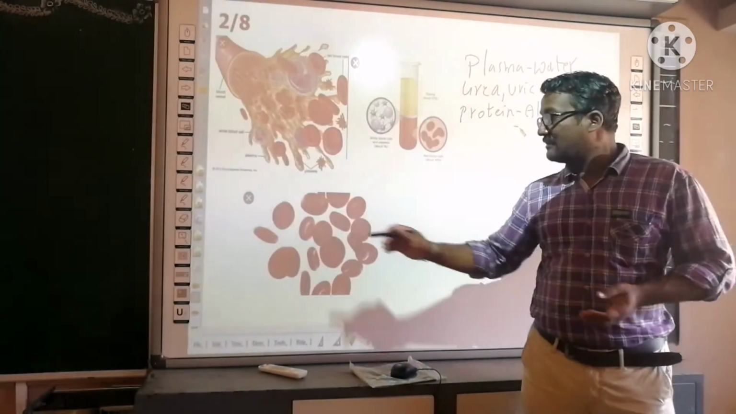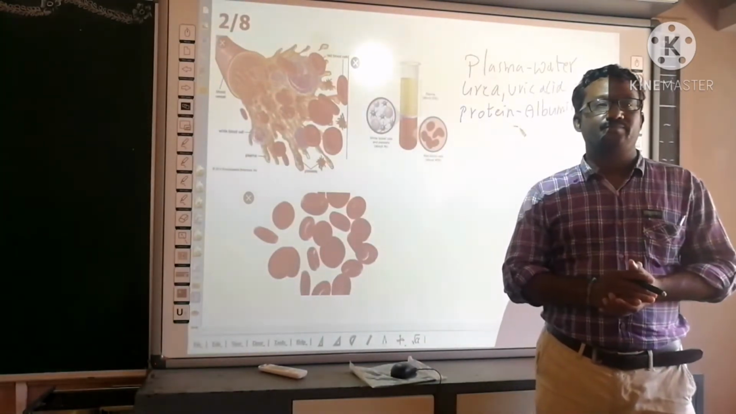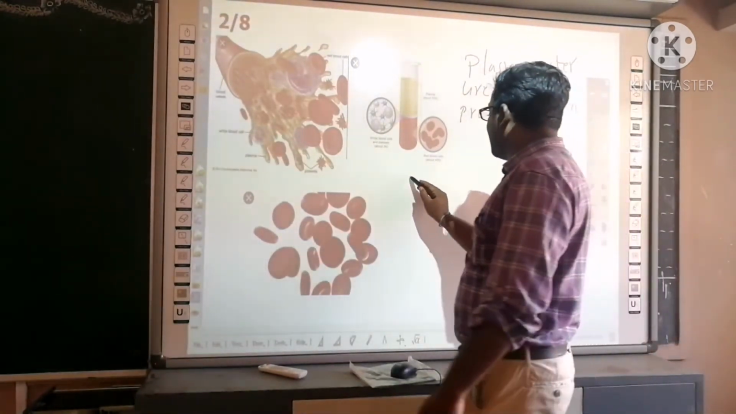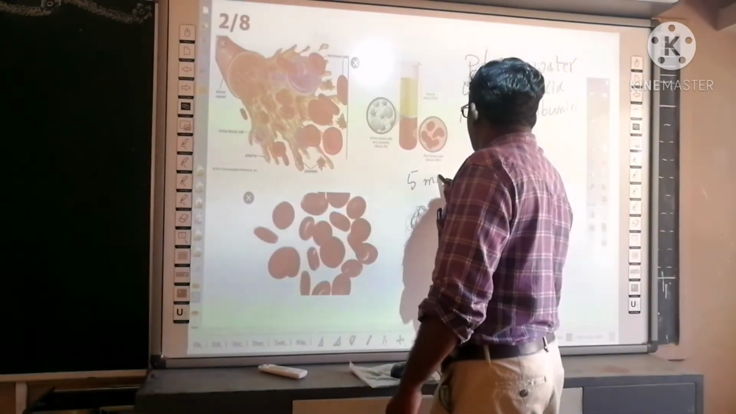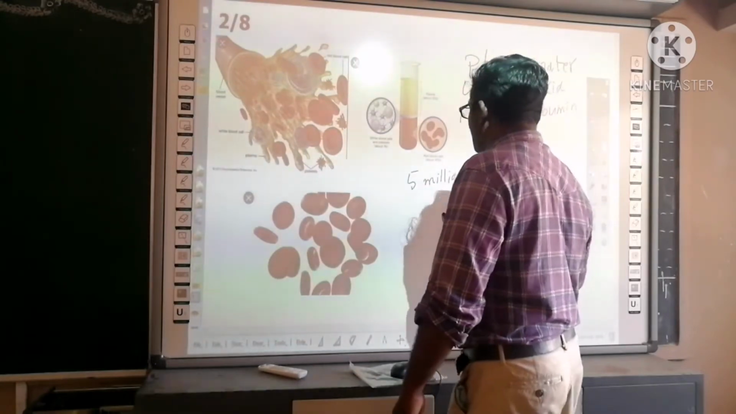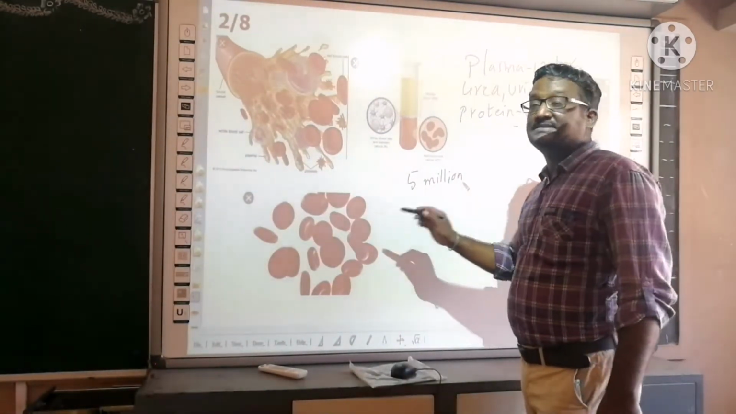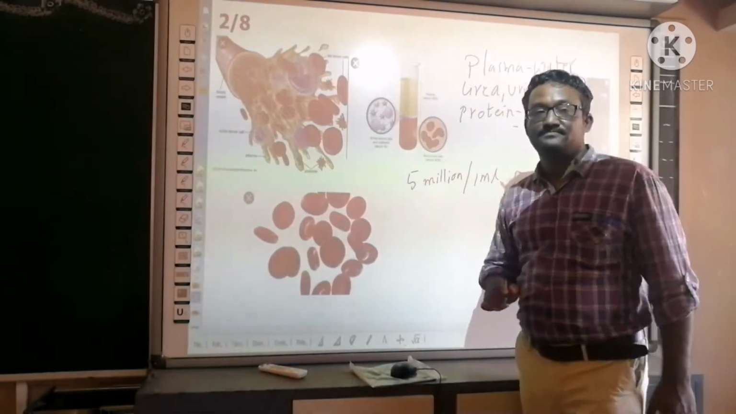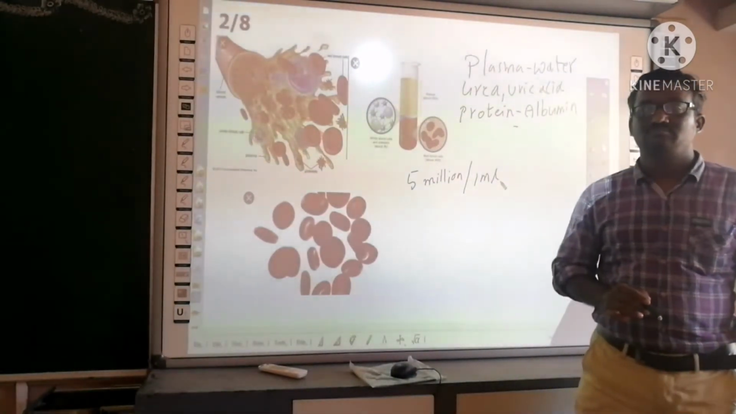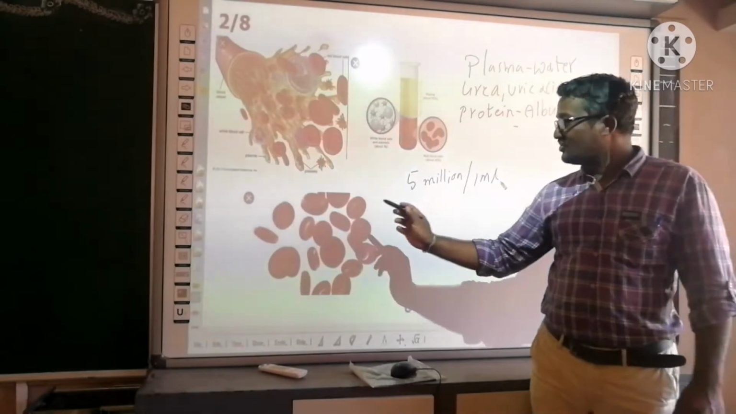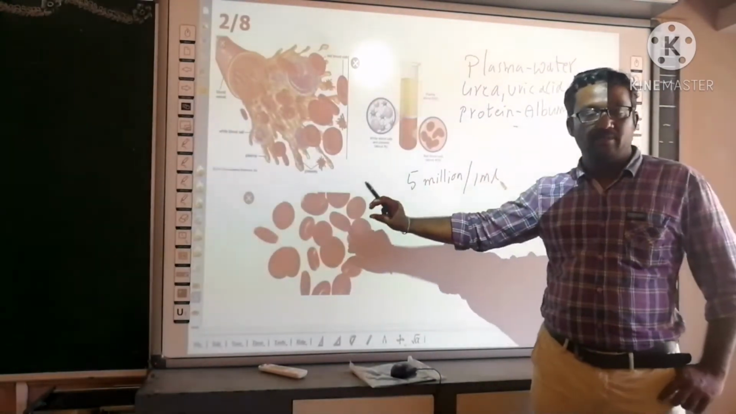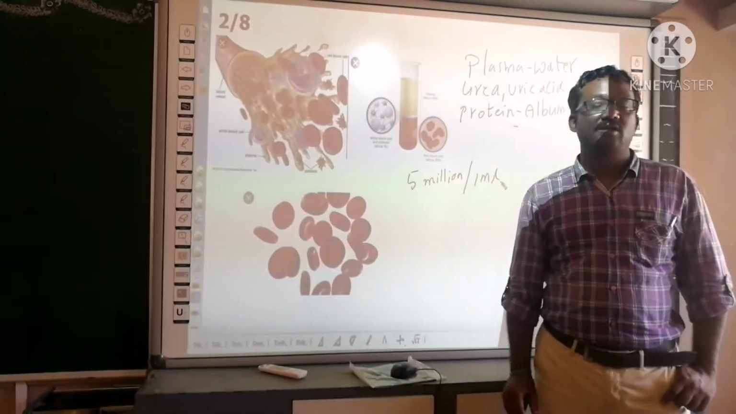These are the red blood cells. So in 1 ml of blood, 5 million red blood cells are present. Okay, usually the RBC is in biconcave shape. They are in biconcave shape.